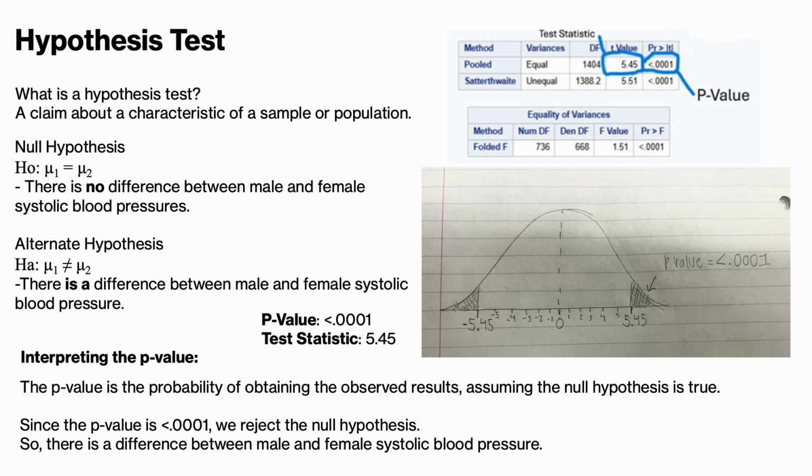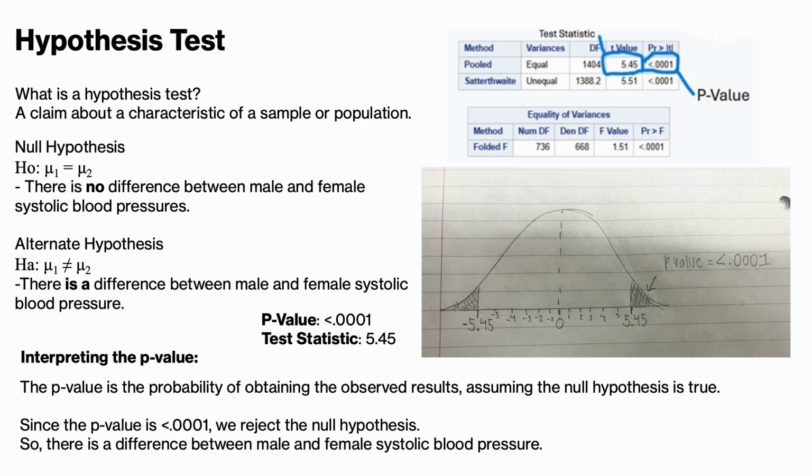So a hypothesis test, pretty much what that is, is a claim about a characteristic of a sample or population. So before we even run our tests, we usually create a null hypothesis, which is where we state that there was no difference between male and female systolic blood pressures. And then after running SAS, we created an alternate hypothesis where we stated that we did find a difference between male and female systolic blood pressures.